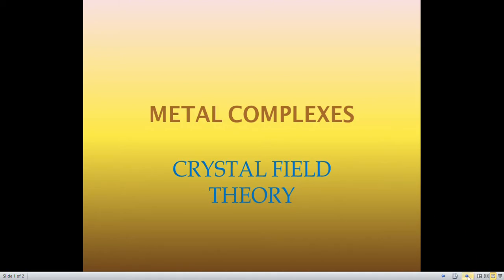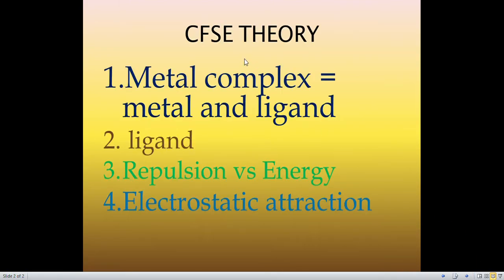So let's start. Here first is metal complex, meaning combination of a metal with a ligand. Here the central metal ion will be surrounded by ligands which contain one or more lone pair electrons. Second point: a ligand can be negatively charged or neutral.